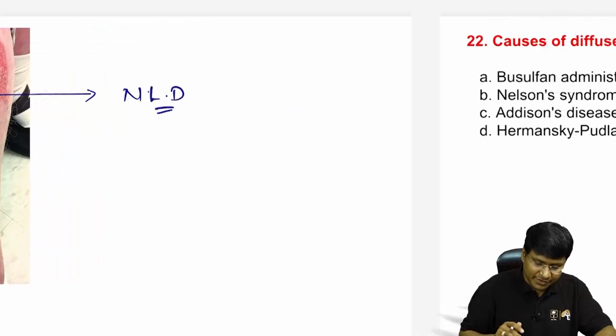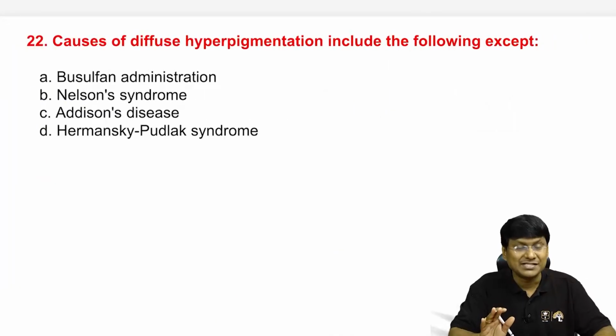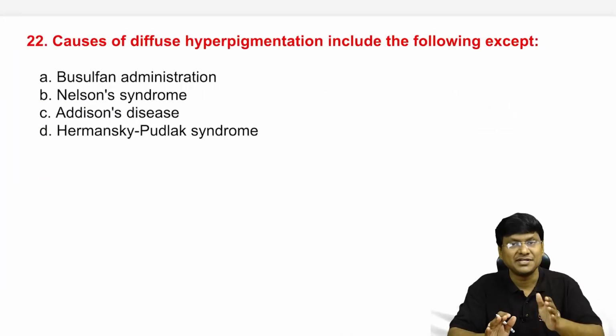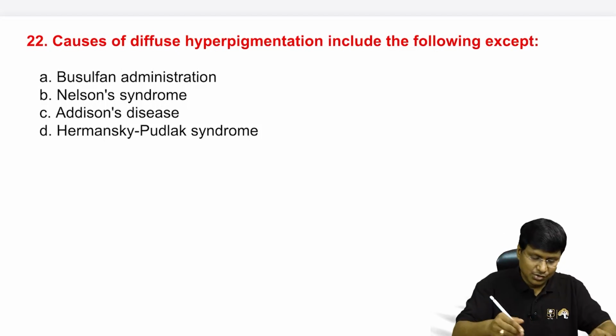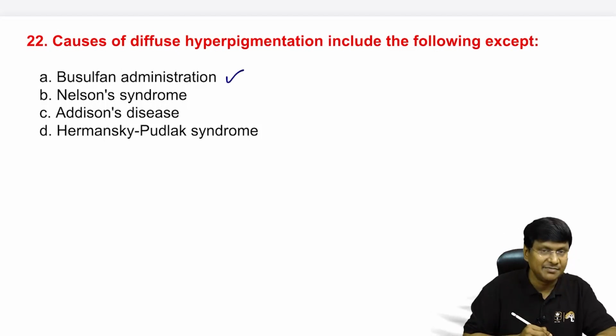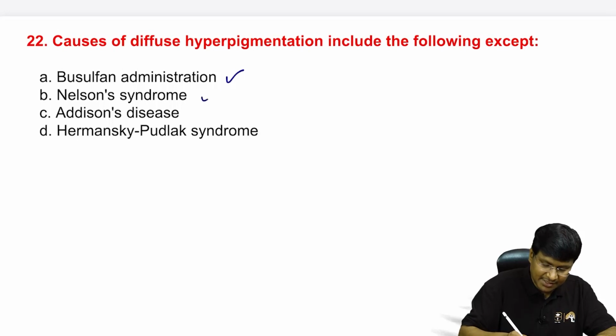Now the next question is, the causes of diffuse hyperpigmentation include the following except busulfan administration, Nelson syndrome, Addison's disease, Hermansky-Pudlak syndrome. So busulfan administration will cause hyperpigmentation, Nelson will cause hyperpigmentation, Addison's will also cause hyperpigmentation.